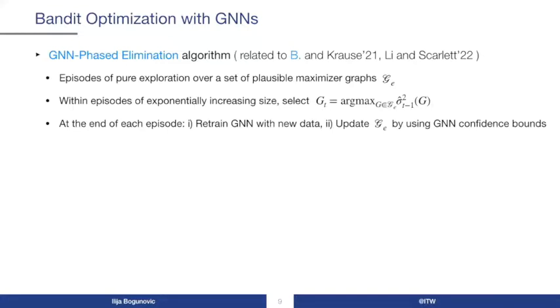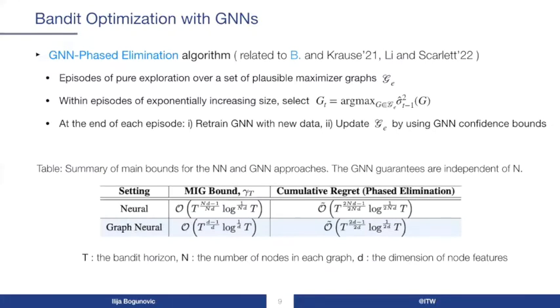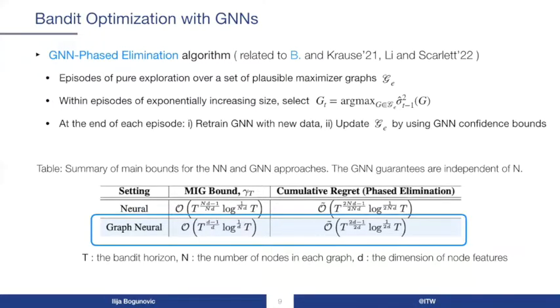At the end of each episode, it retrains the GNN with new data and updates GE by using the novel GNN confidence bounds that we've shown before, as is standard in arm elimination bandit algorithms. We obtain sublinear cumulative regret bounds that, in contrast to the standard neural bandit bounds, do not depend on the number of graph nodes and scale only logarithmically with the number of graphs.